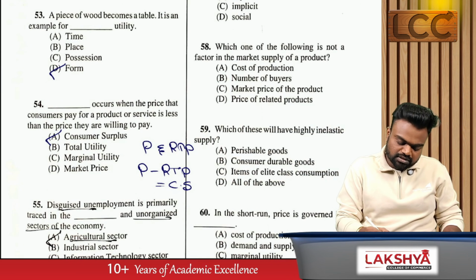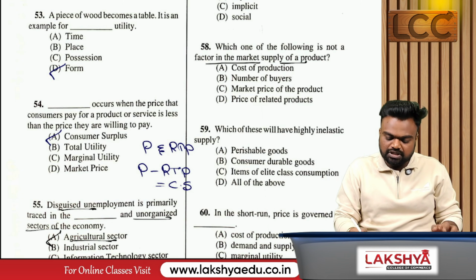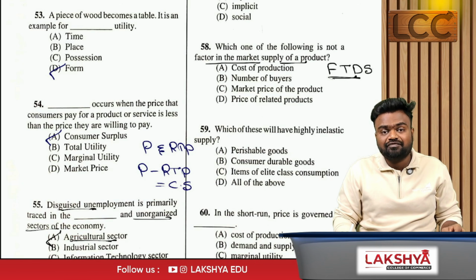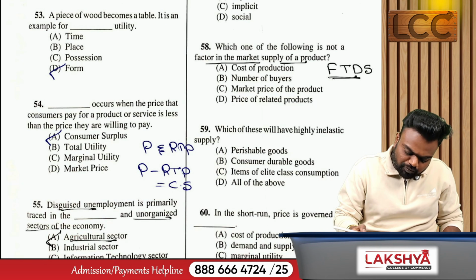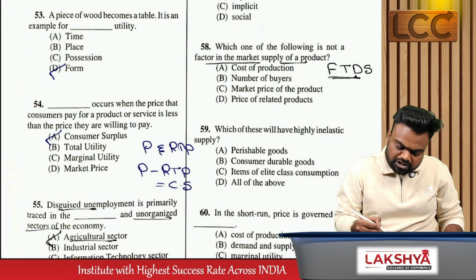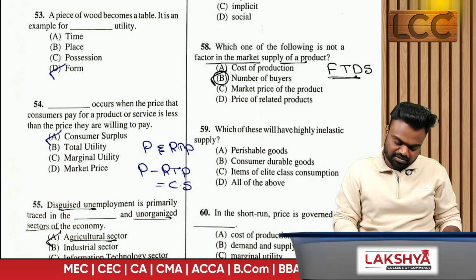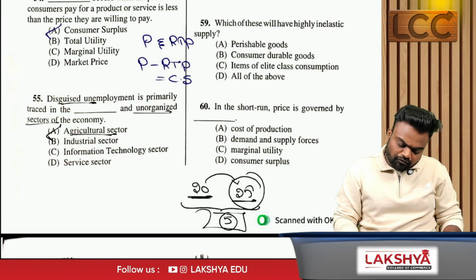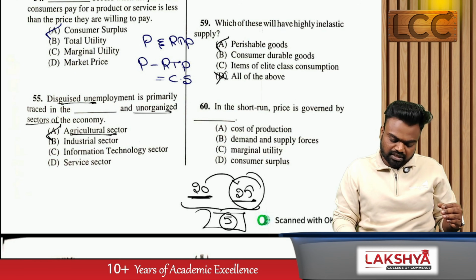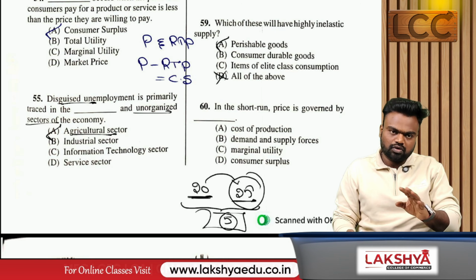Which one of the following is not a factor in the market supply of a product? In simple terms, they're talking about factors that determine supply. So cost of production is the right answer, market price of the product and price of the related goods. So which is not a factor that determines supply? Option B, number of the buyers. So option B is the answer. Which of the following will have highly inelastic supply? Option A and not option D. Many people, seeing all of the above, might have kept all of the above as the answer, but option A is the right answer, not all of the above.